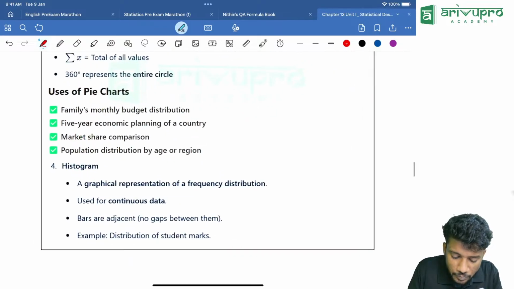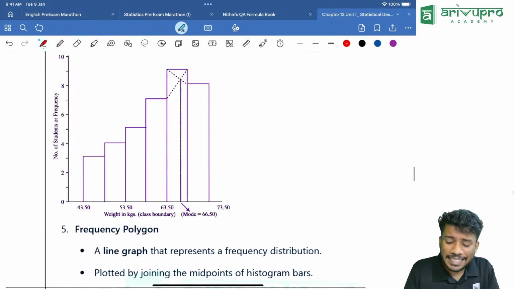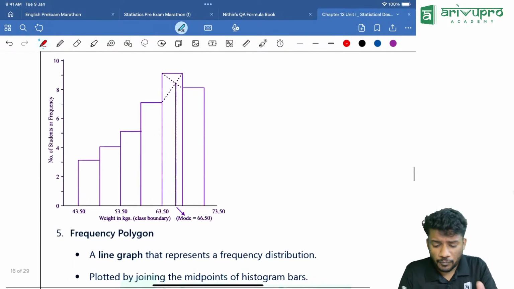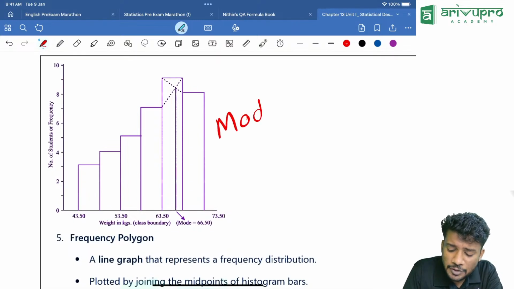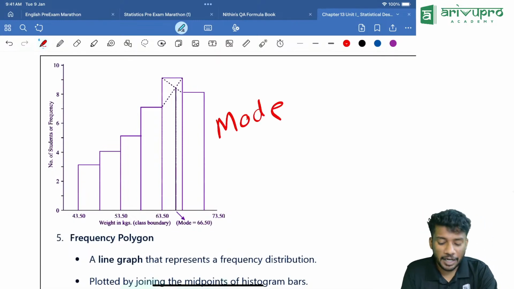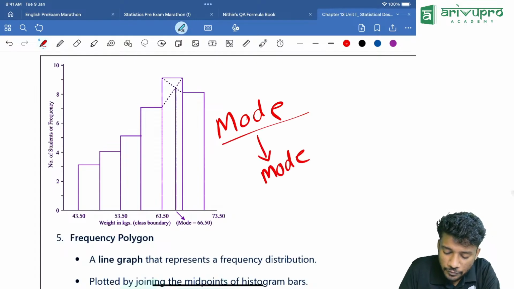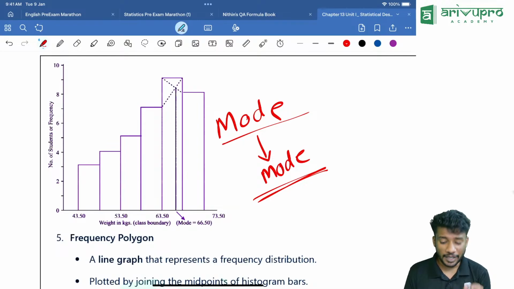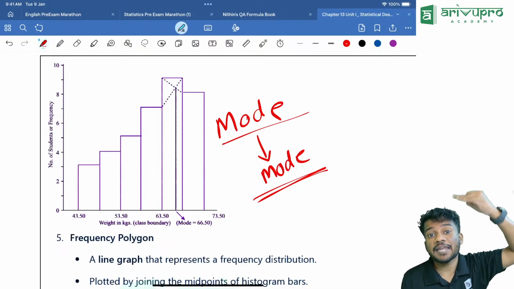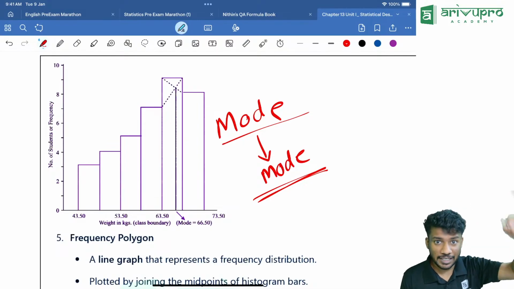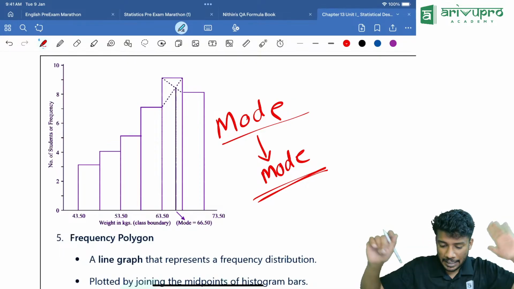Now, histogram. Histogram is very important. One question you can expect based on mode. Histogram is used to find what? Mode. Keep a note of it. Histogram is used to find what? Mode. Mode and median can be found graphically, while mean cannot be found graphically.